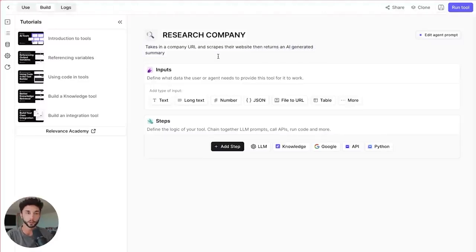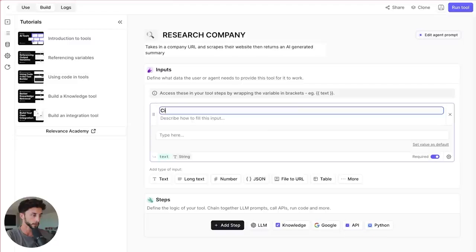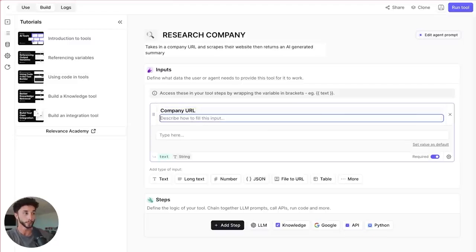So then to build a tool, we need to have some kind of input. You don't always need an input. It can actually just be triggering, but generally you're going to have some kind of input that the agent needs to pass into the tool. In this case, to research a company, it's going to need to take in some text, which is going to be a URL. We're going to say company URL. And then again, here we have another description. You see, describe how to fill this input.